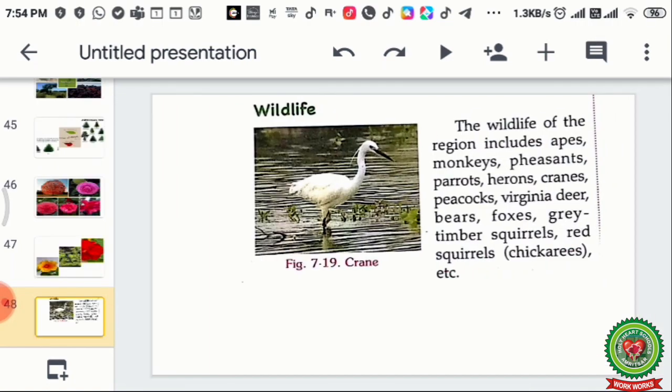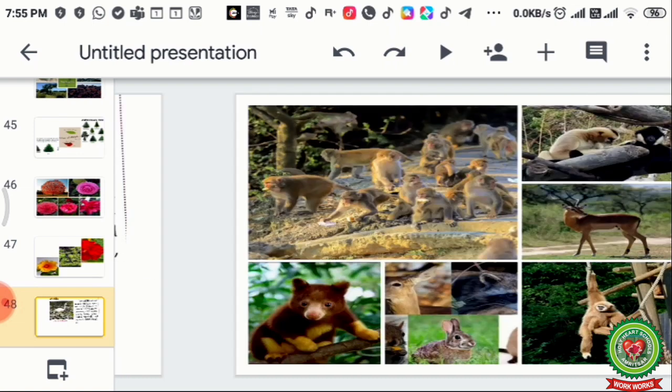Now we will discuss the wildlife. The wildlife of the region includes apes, monkeys, peahens, parrots, herons, cranes, peacocks, Virginia deer, bears, foxes, grey timber squirrels, red squirrels, and chickadees, etc. They are found over here. So all the animals which can survive in cold and hot weather are found over here.